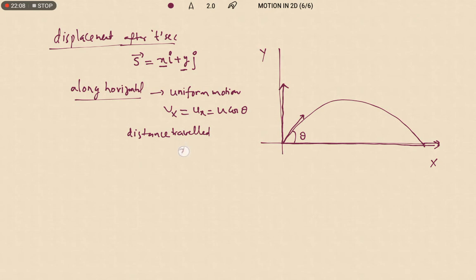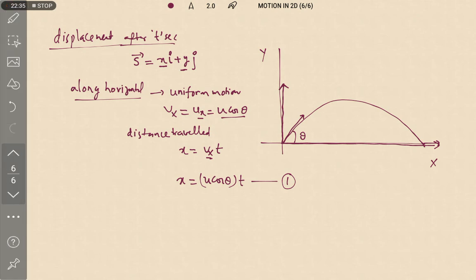So x is equal to Vx into t. Vx is always constant, that is equal to u cos theta. Therefore u cos theta into t is the horizontal distance travelled by the projectile. Now let us write the vertical distance.